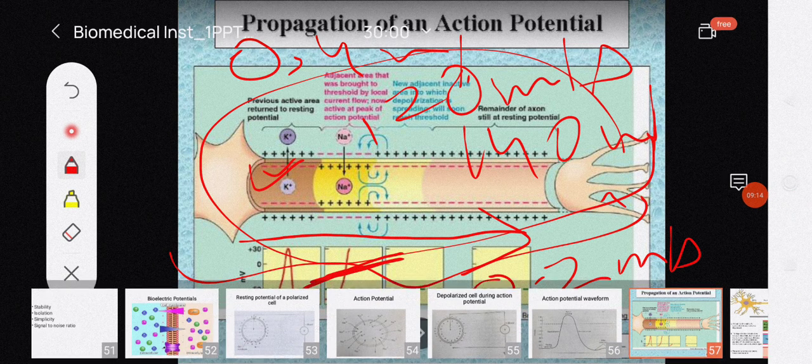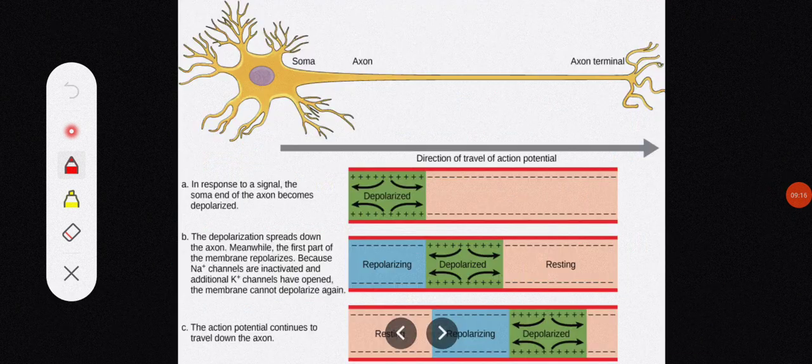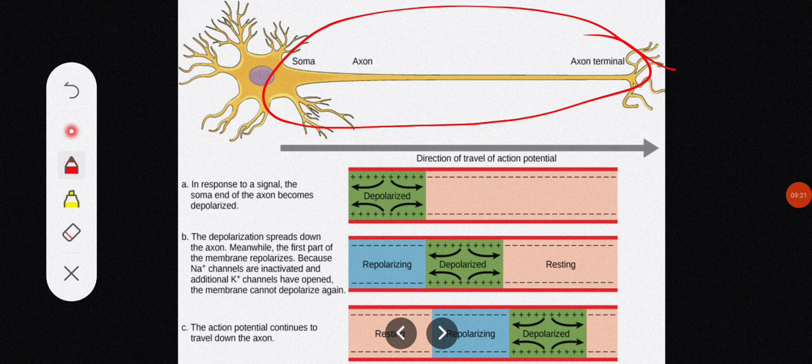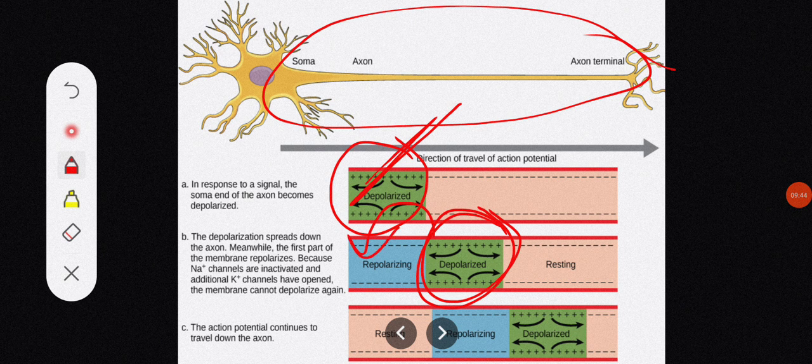In the previous slide I have already shown how, in this fiber of the nerve cell, the depolarization of one segment is exciting the adjacent segment, how the adjacent segment is getting depolarized because of the ionic current flow in the previous segment, and this depolarization will not be able to excite the previous segment because of the refractory period; it will only excite the adjacent segment.